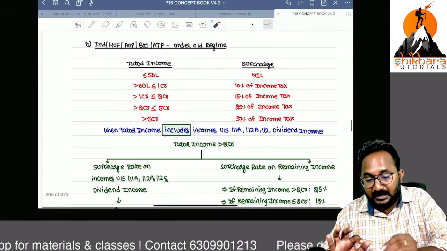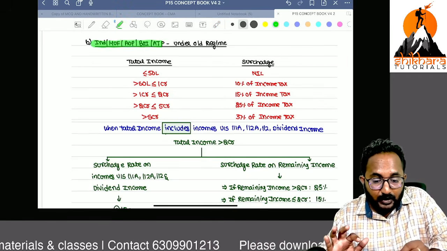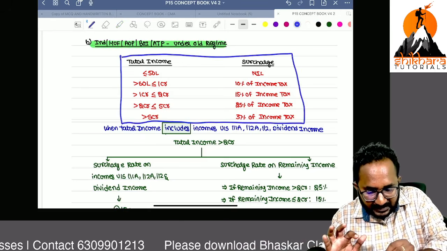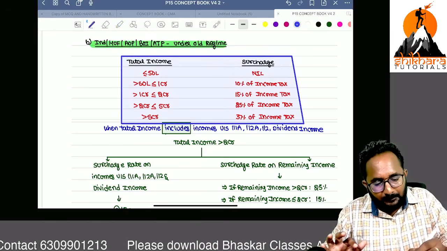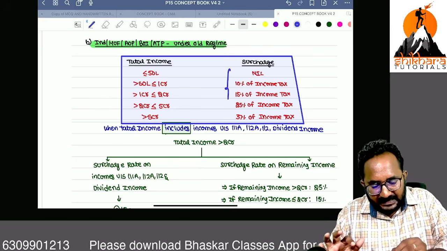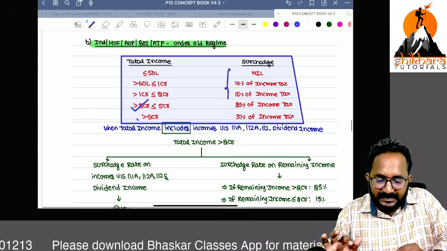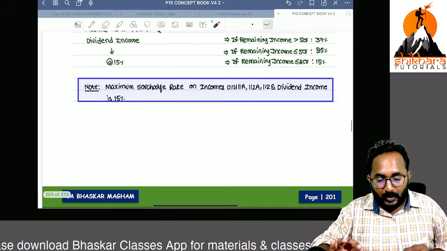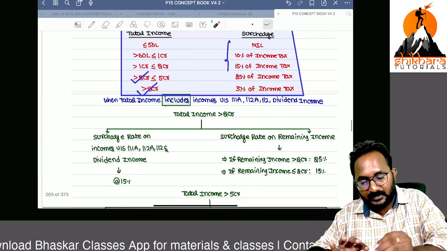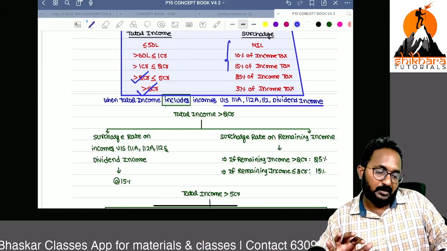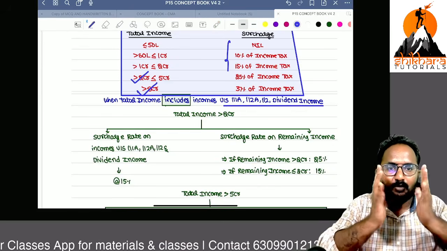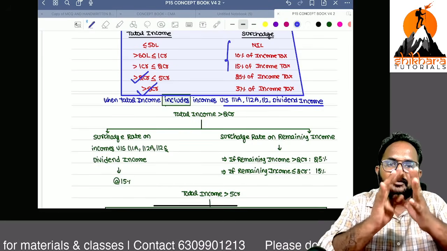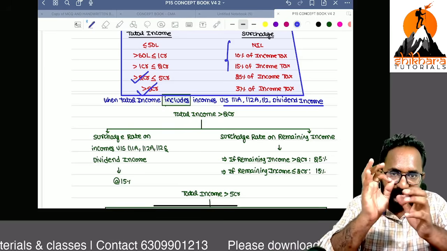Now, sir, if that individual, HUF, AOP, BOI, AJP are following the old regime, these are the surcharge rates applicable for the old regime, that is, for the normal tax rate followers. Up to this, okay. But if the amount exceeds 2 crore or exceeds 5 crore, maybe we can apply the 25% or 37% surcharge. But note the point that the maximum surcharge rate on these four incomes will be 15% only. Remember, this special note applies when my total income has 111A, 112A, 112 or dividend income. While you are applying the surcharge rate, take care.